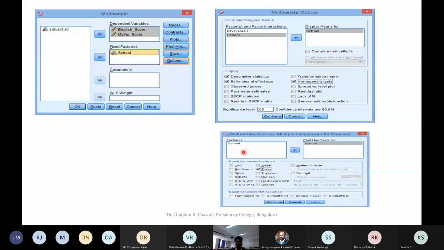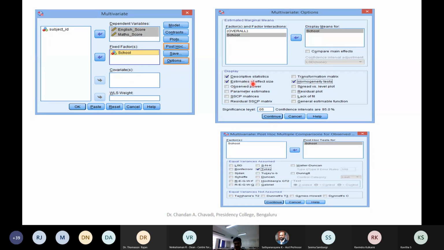Now we'll go for analysis. Very simple analysis. You just open multivariate, and you push your fixed factor, that is my IV here, and these two are DVs. And we just go for post hoc, trying to identify. Now post hoc, we want to know the difference between ABC schools, and that's what is being worked out here.